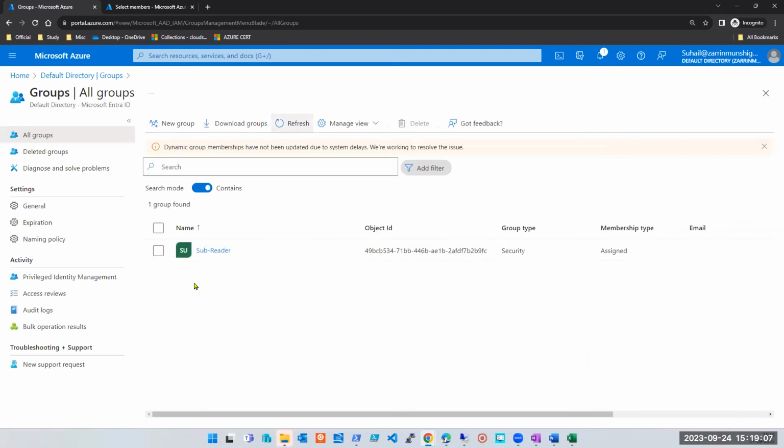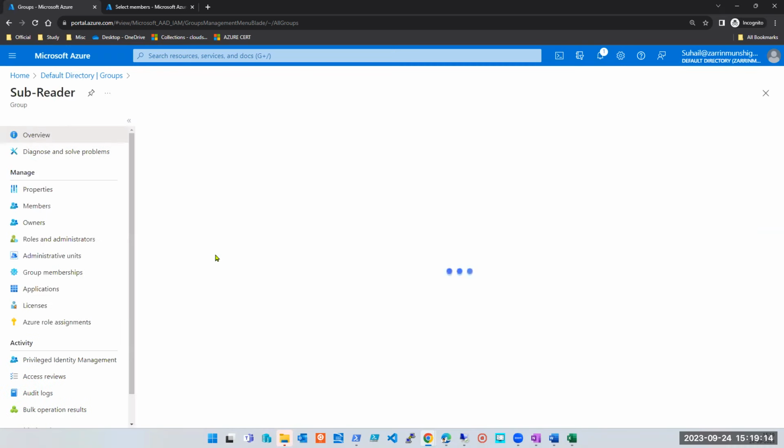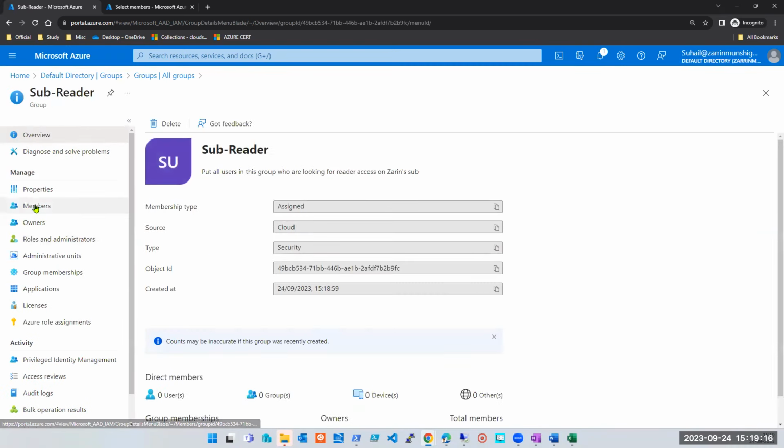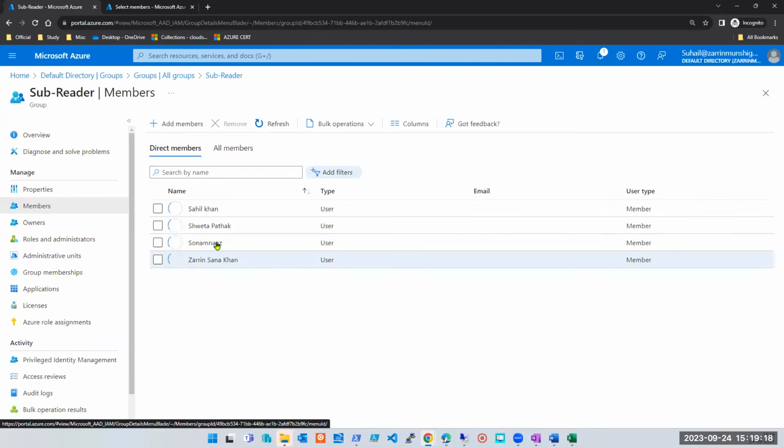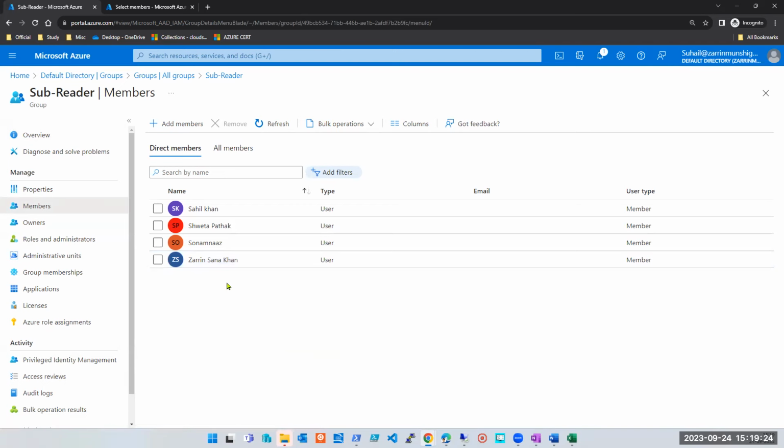Now, just because I have given a name like this, subscription reader, and I have added these members, do you think all these members will have subscription reader level access directly, or do I have to do anything else here? No, I think so. You would have to add that group, or give the reader access to that specific group.